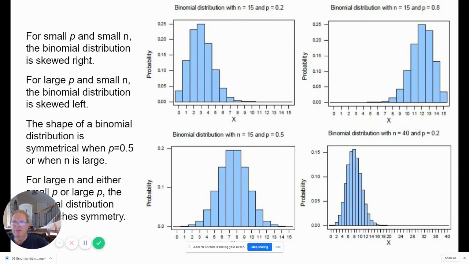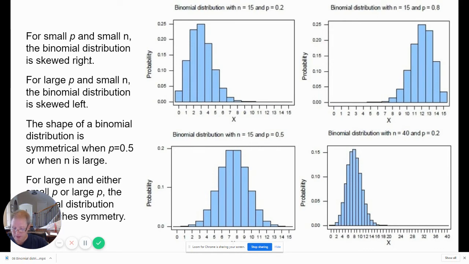In the upper left-hand corner, I have a low probability and a small n, and when I have that combination, my distribution is skewed to the right. On the upper right-hand corner, I have a large probability, maybe about 0.8 or 0.9, and a small n. I have n equals 15. And in this scenario, the binomial distribution is skewed to the left.